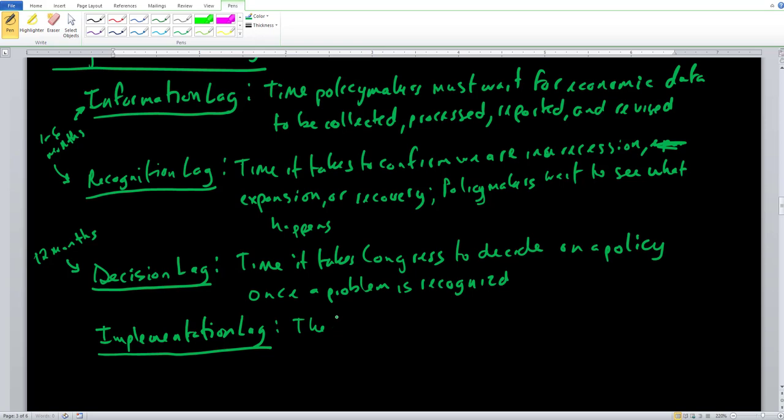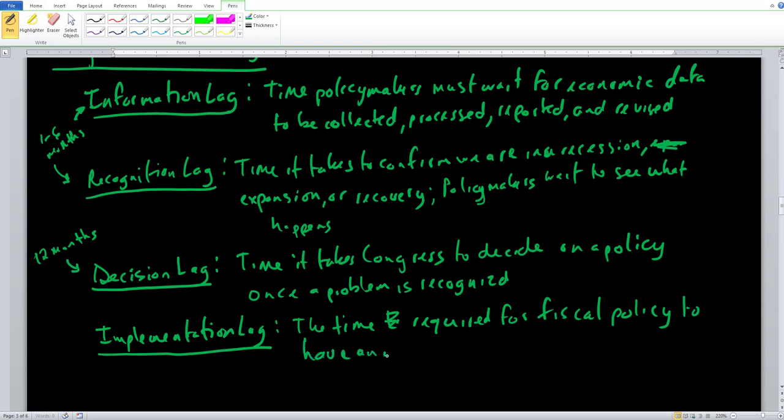So here, the time required for fiscal policy to have an impact on the economy. So implementation lag: the time required for fiscal policy to have an impact on the economy.